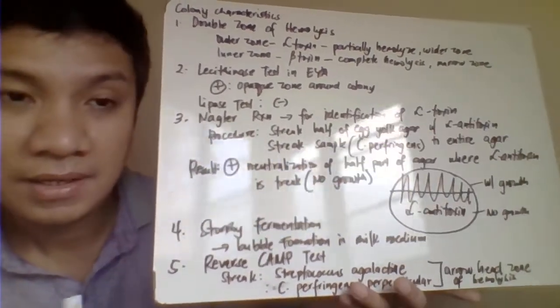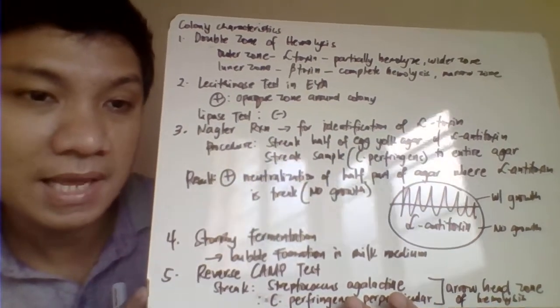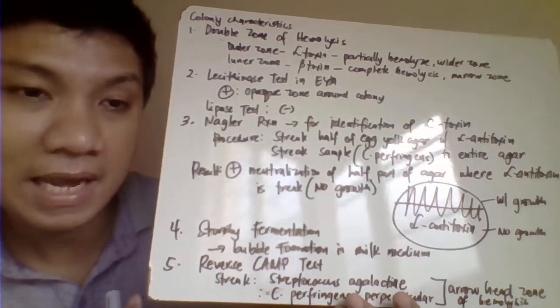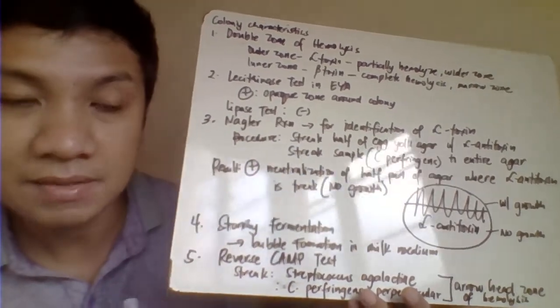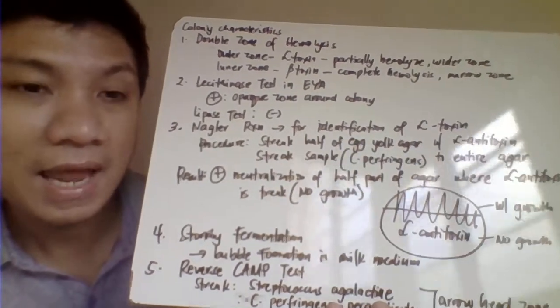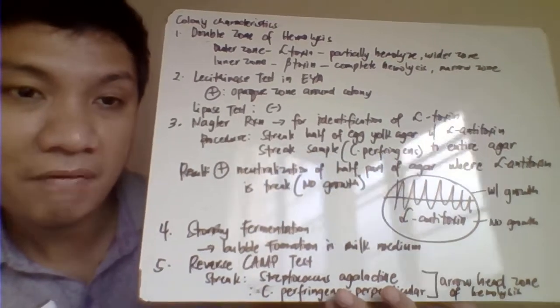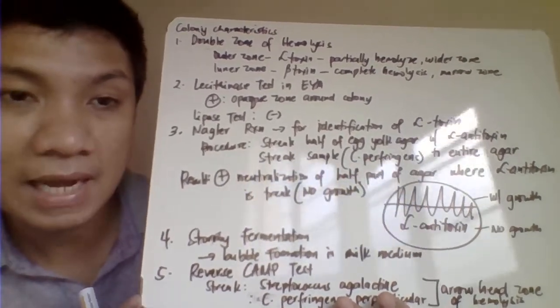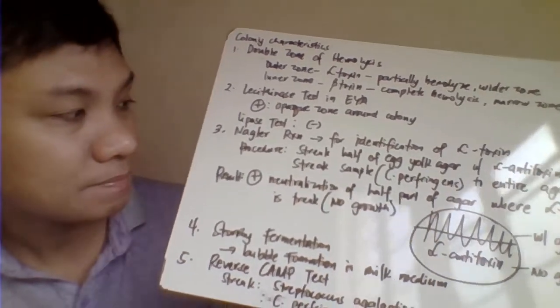Another one, your Clostridium perfringens also gives a positive result for lecithinase but a negative result for lipase with egg yolk agar culture media. Lecithinase positive is the presence of an opaque zone surrounding the colony, and lipase is a sheen or iridescent layer. But again, Clostridium perfringens will give a negative result for lipase and a positive result for lecithinase.